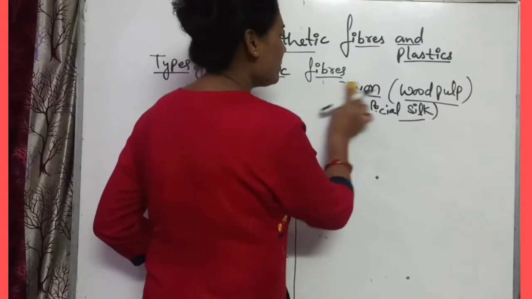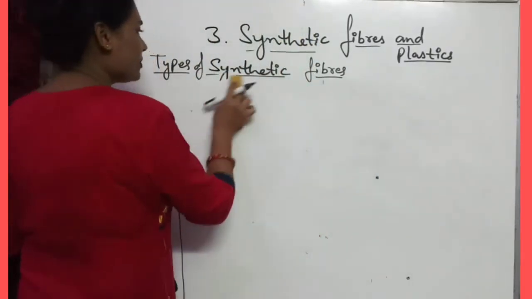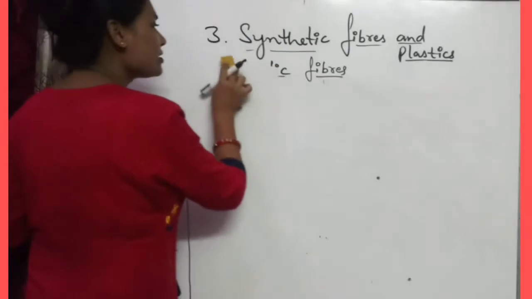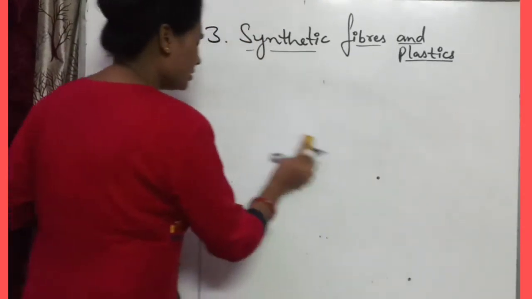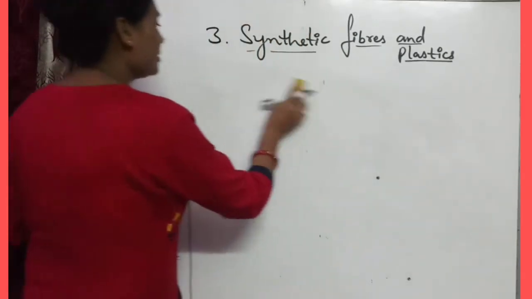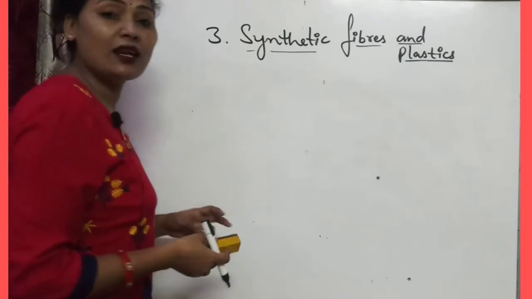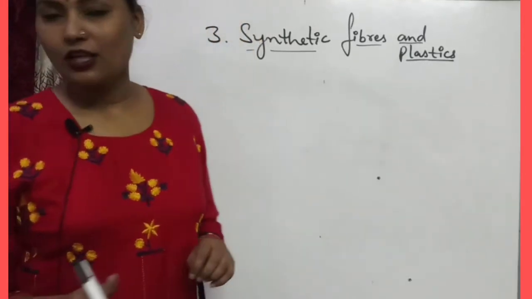That plastic may be of two types. What are these two types? That thermoplastic and thermosetting. But the arrangement of the polymers will be different. That may be linear arrangement or that may be cross link arrangement.